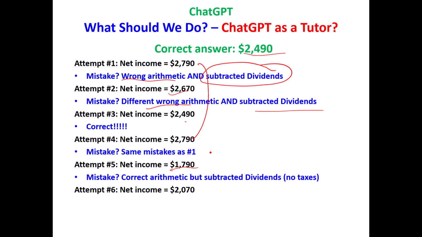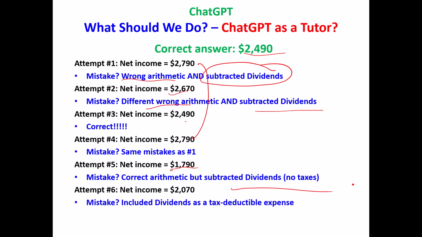1,790, that's an interesting response. It's all perfect, but subtracted dividends without any tax effect. So it said dividends are an expense, but it's not a tax deductible expense. And finally, the last one, it said, no, dividends are an expense and they're tax deductible.